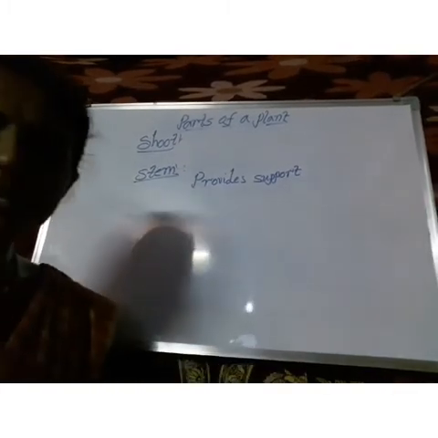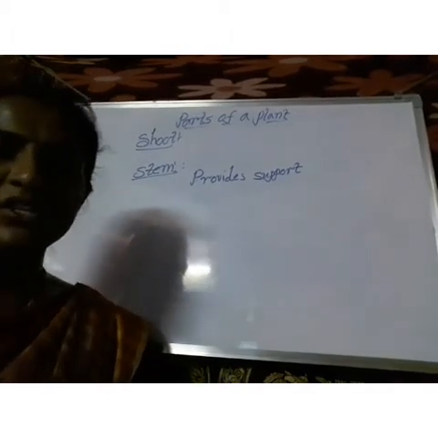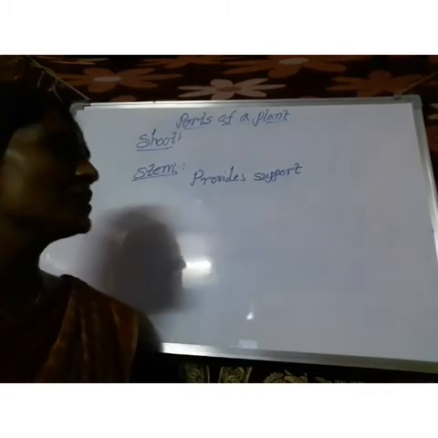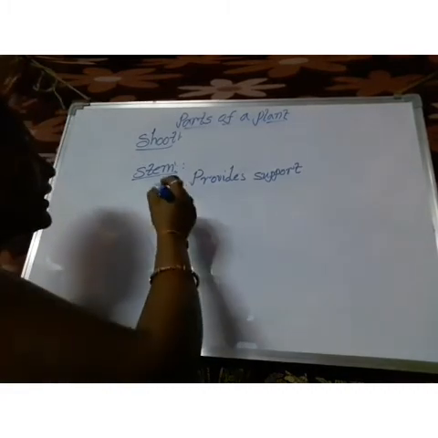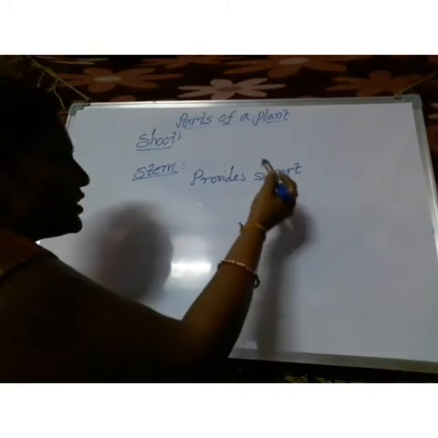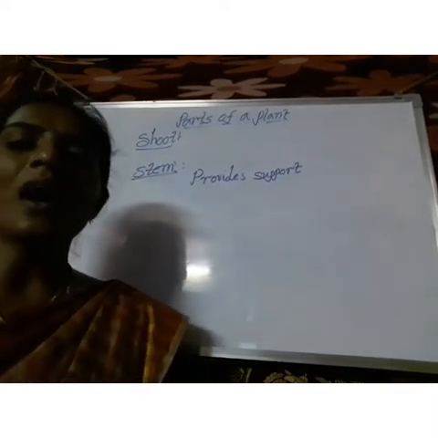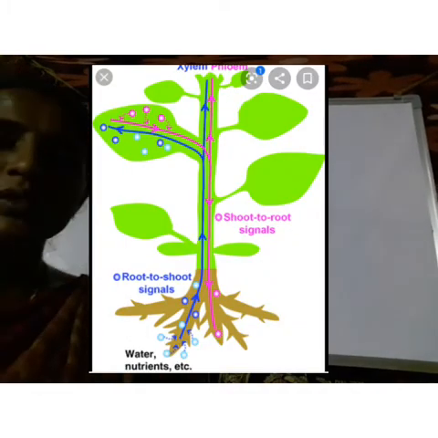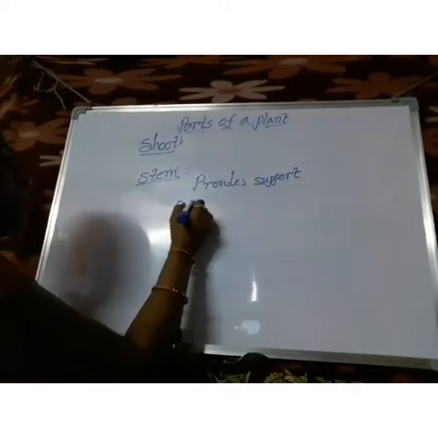Also, what is this stem doing? The stem can hold the leaves and also branches. The stem also passes water and minerals to the whole plant, to the leaves and flowers also. The main part of the shoot is the stem. The stem provides support to the plants, and also passes water and minerals to the whole plant. And some of the plants can store their food in their stem only. What are the plants? Example, potato.